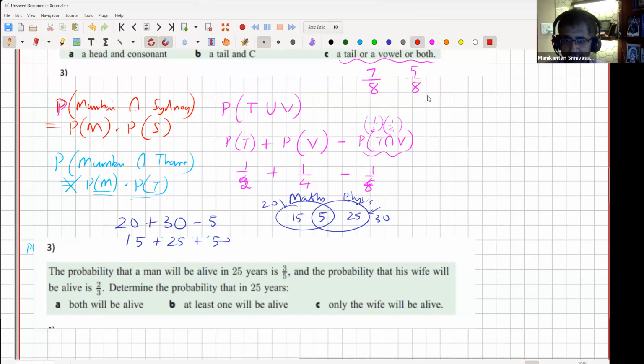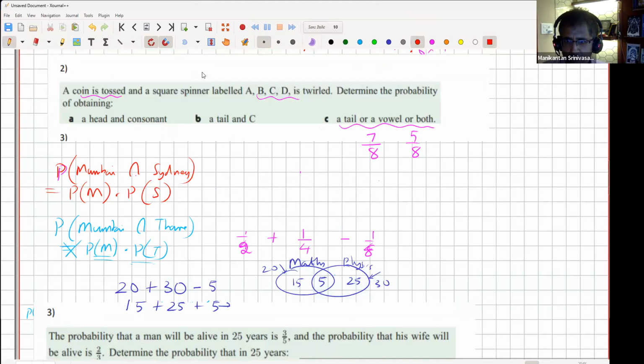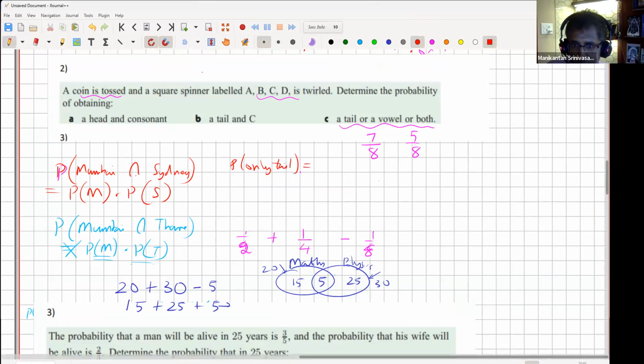So only tail. I'll erase this and make some space here. Only tail means what? I should get a tail and I should get a consonant. So probability of only tail, okay, means I should get a tail and a consonant, correct?